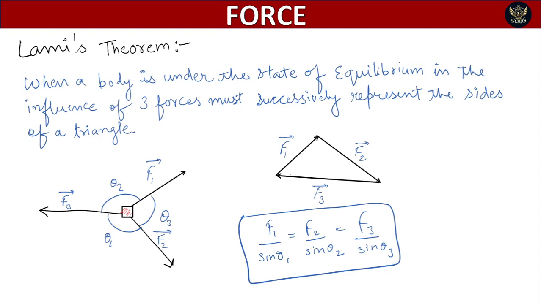If any body is there and three forces are acting on this body, for example this much force F1 is acting on this body, this much force F2 is acting on this body, and this much force F3 is acting on this body. Okay, so these three forces are acting on a body such that if we take these forces and are able to make a triangle like that, F1 is there, F2 is there, F3 is there, then Lami's theorem will be applied. How? What do we mean by Lami's theorem?